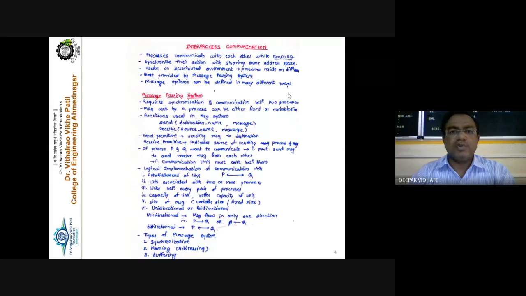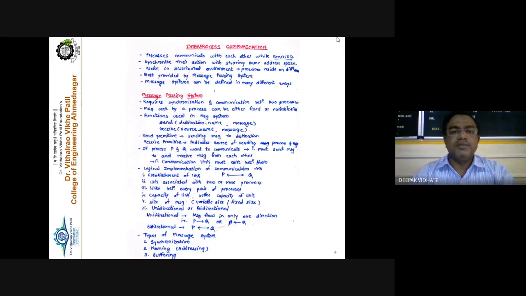Now, how is this cooperation achieved? You may ask the question: yes, the cooperation is required, but how is it achieved? It is a logical one. So how is the cooperation between the processes achieved? The answer is that there is an inter-process communication mechanism by which the processes are able to communicate and coordinate with each other. Getting this point or not? Inter-process communication is the mechanism through which the processes are able to communicate with each other.